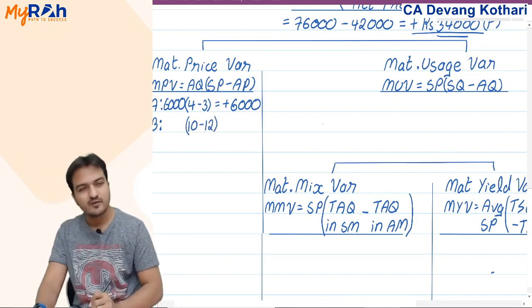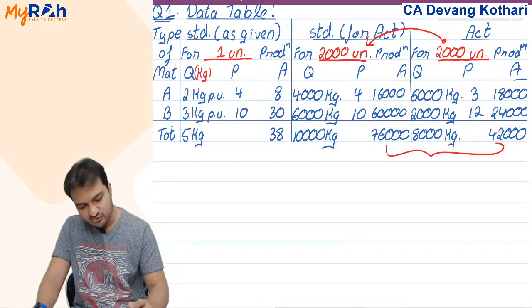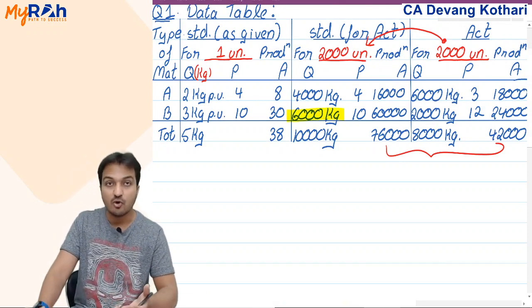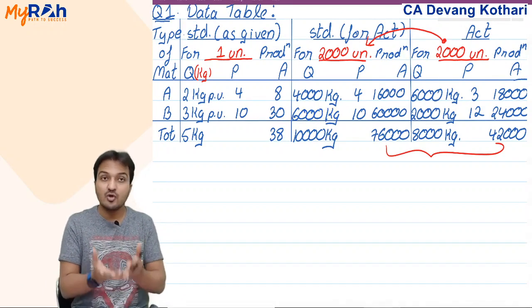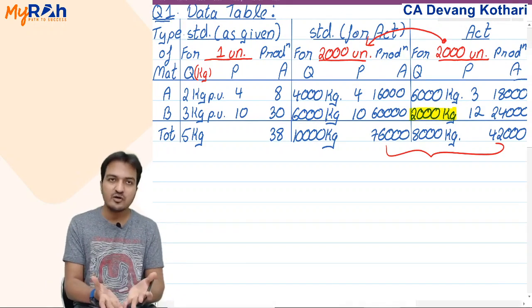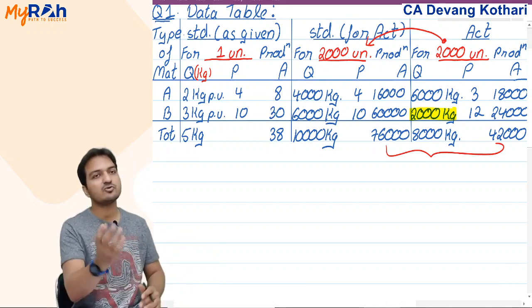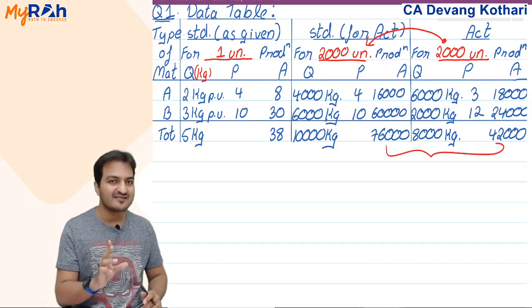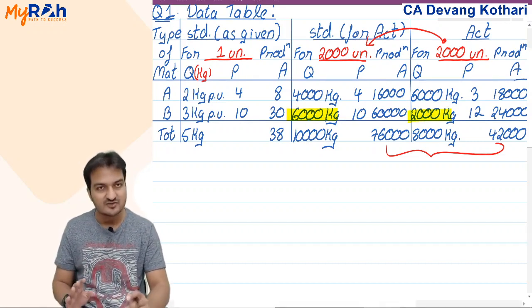But did you pay 2 rupees extra on all the 6000 kgs? No. Why not? Because you have not used 6000 kgs. You have used only 2000 kg. So you paid an extra 2 rupees on only 2000. Look, one common mistake that you might make here: this 6000 is not purchase and 2000 consumption.